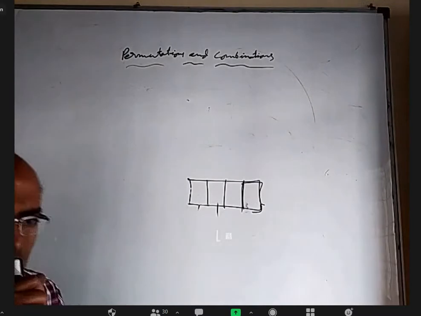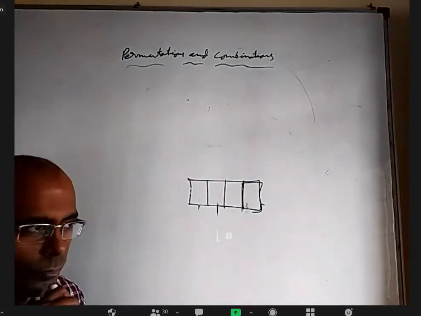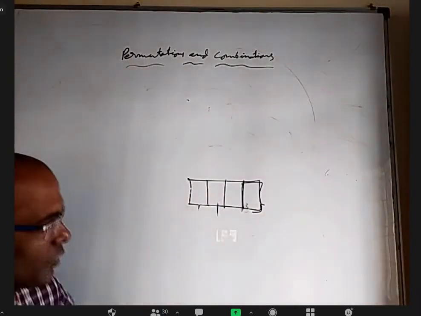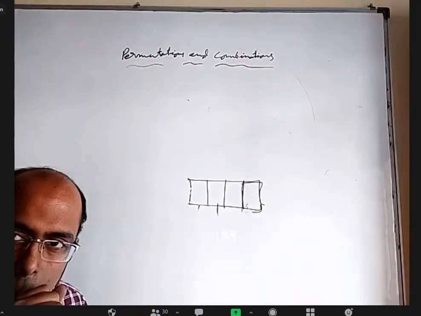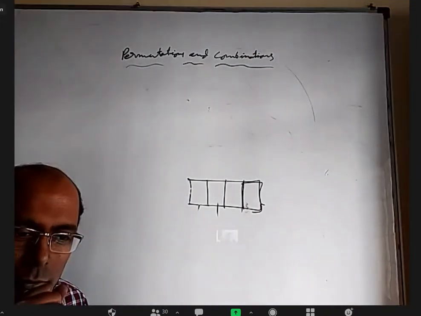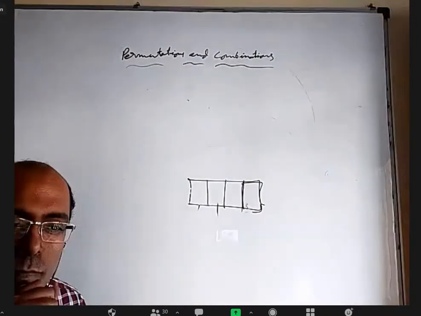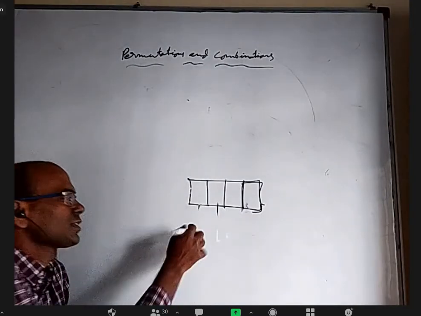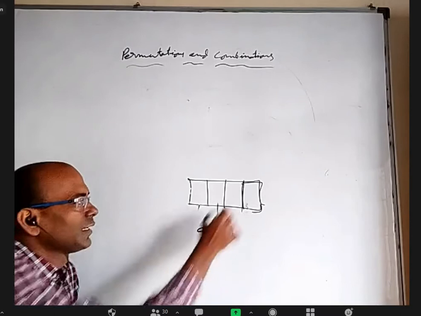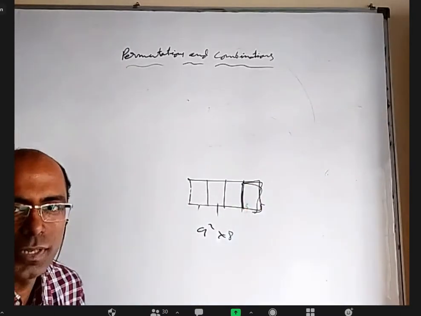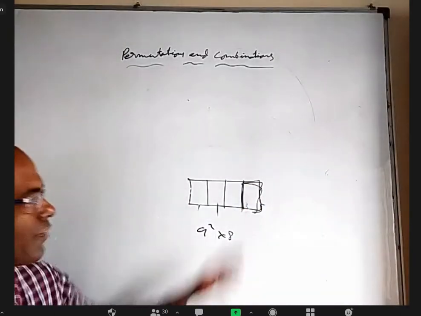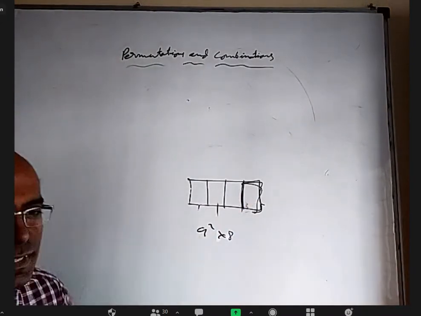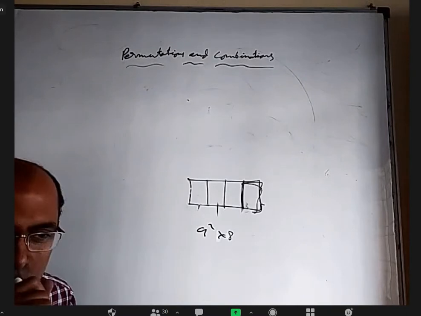So 9 square into 8 into 5. There is a problem. Your 5 is not guaranteed. Do you think that for filling this you have 5 choices? You may have used some before. 9 square into 8 into 1 by 2 is also not true, because when you write 9 square into 8, you may or may not have used the even numbers. If you have not used anything, there will be 5 even numbers available. If you use one of them, 4 will be available. If you use 2 of them, only 3 are available. You cannot say only 2 are available.